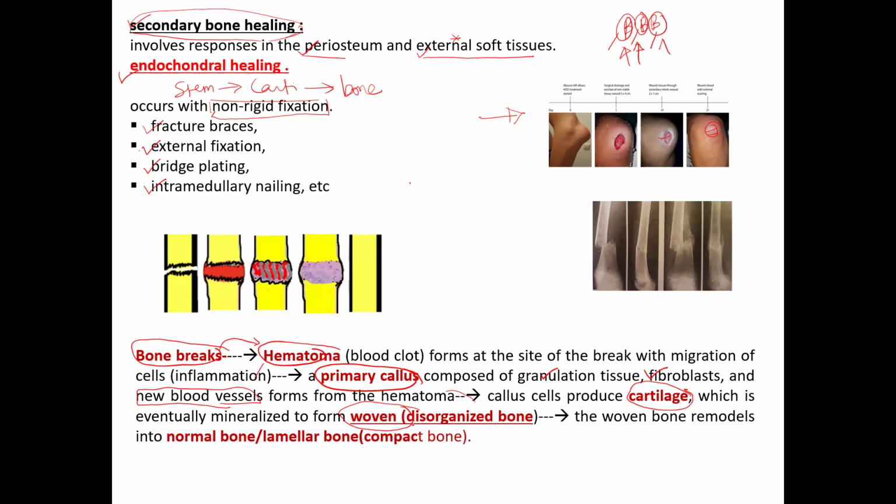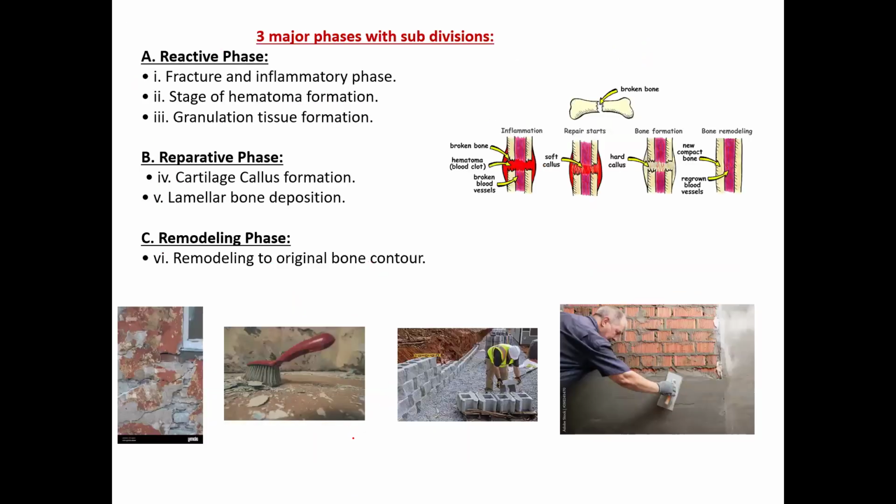So before, it's a raw material we get in the form of cotton from the plants, which is very ill organized and fluffy. So over the period of time, due to the remodeling process, finally it forms a lamellar bone or the original compact bone. This is the series of changes which are happening during the process of fracture union in secondary bone. So this is called as healing process.